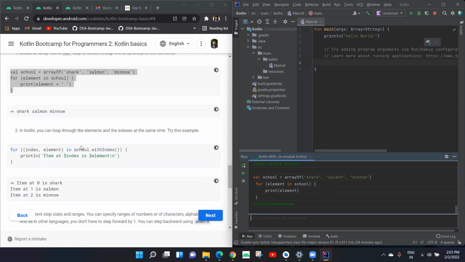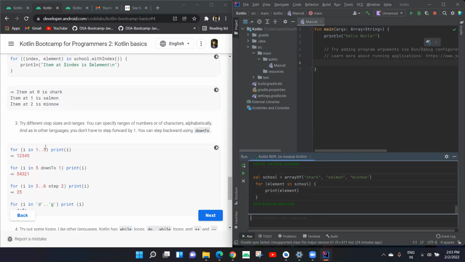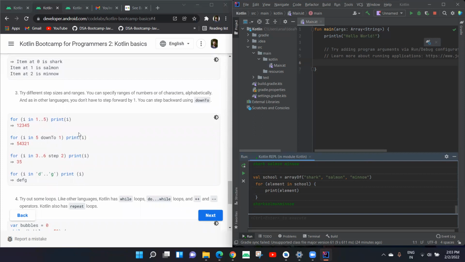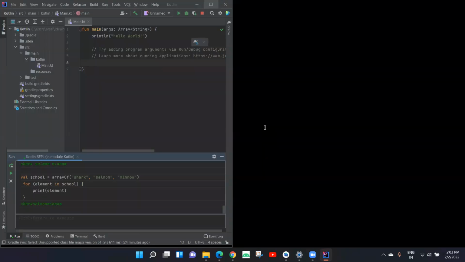And here you can read about loops, how you can define for loops. And let's take examples for loops.